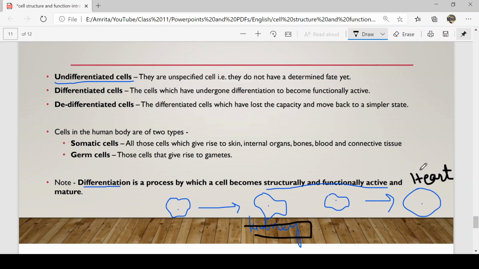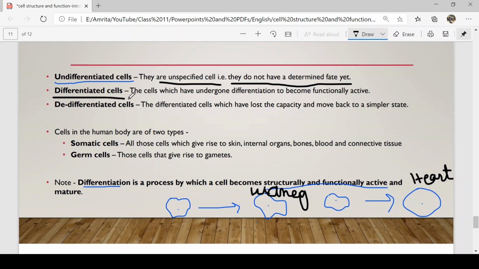This particular cell has determined to become a heart cell. This is the process, and this process is called differentiation. The cell decides what it has to become. Before that, we call that cell an undifferentiated cell. They are unspecified cells. They do not have a determined fate yet.